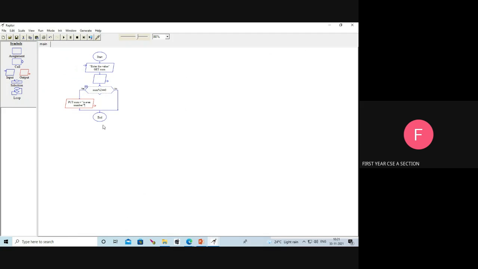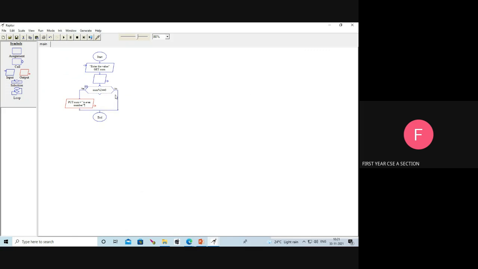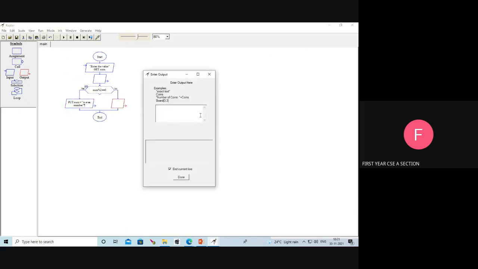Done. No means what is the output? No means it is the odd number. Num is odd number.